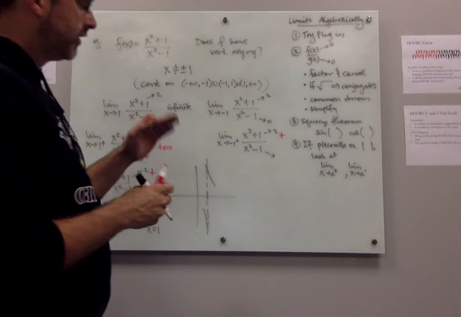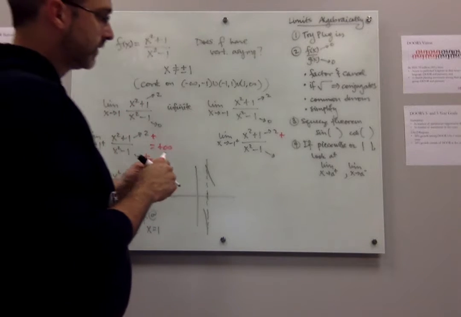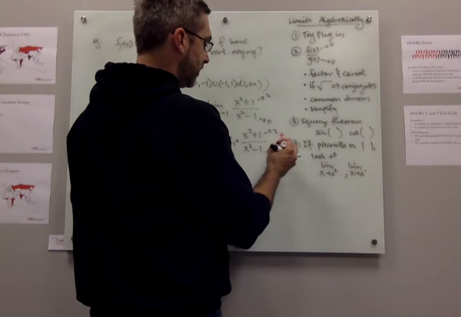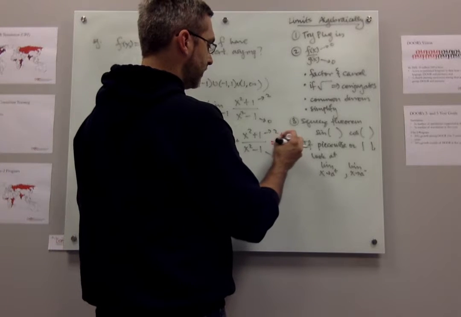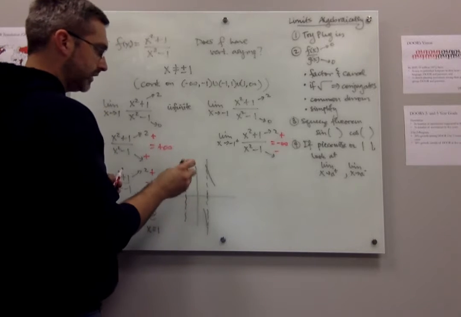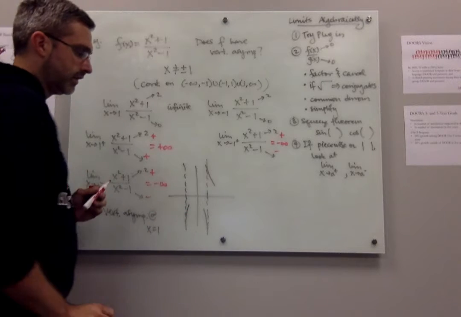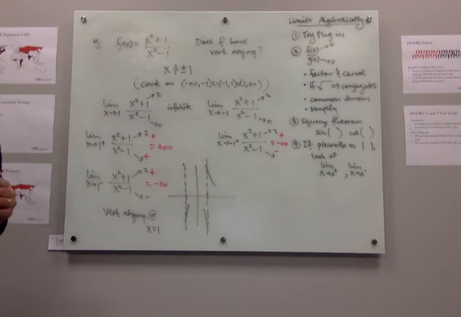The bottom's going to 0. If I pick something to the right of negative 1, like 0, 0 minus 1 is going to be negative, so overall this limit is negative infinity. So if I come to -1 from the right side, it's going down to negative infinity. Make sense?